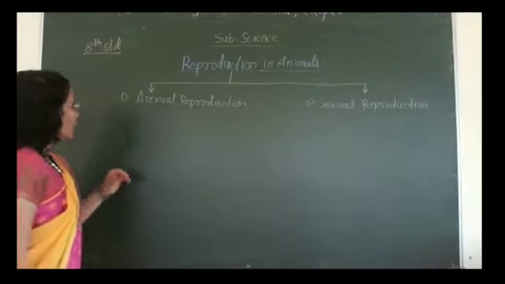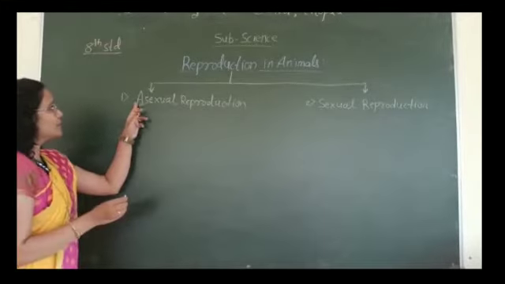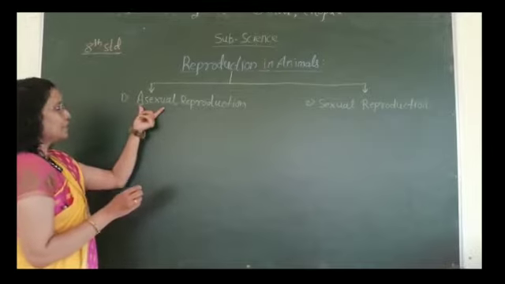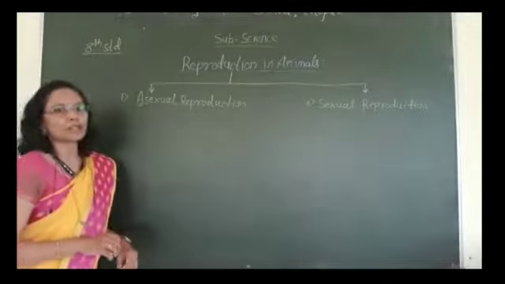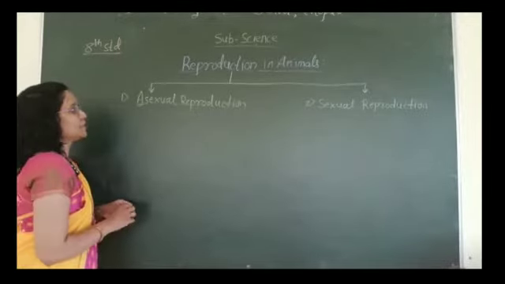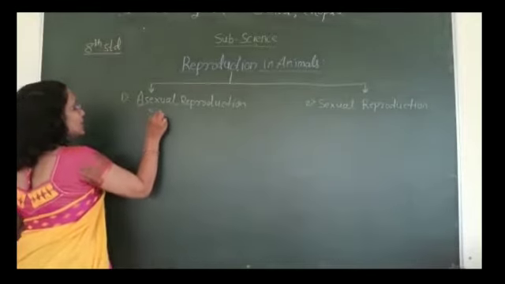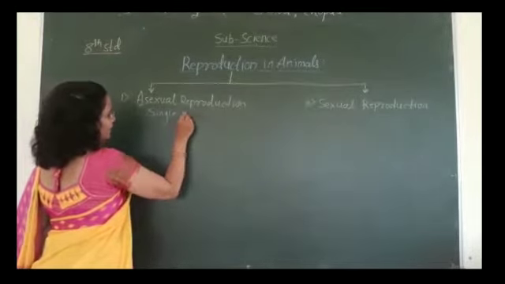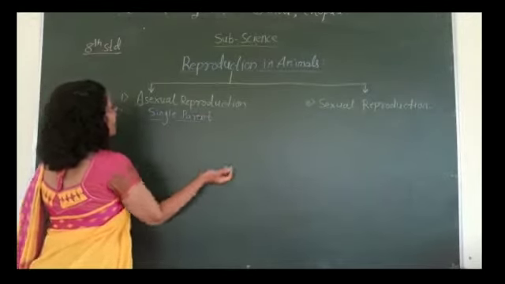According to the name, you have an idea. Asexual: A means no. Here no sex cells are needed for the production of a new organism. Means only a single parent. A single parent can produce a new organism.